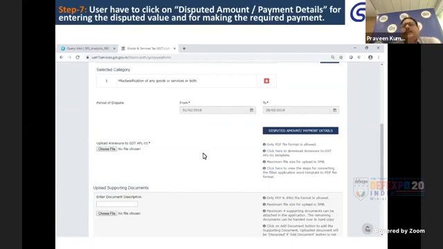Now, once these details are filled in the application, there is one box where an applicant can add or upload supporting documents. While filing the appeal against a demand order DRC 07, the information associated with that particular demand order will be fetched by the system and displayed on your screen.